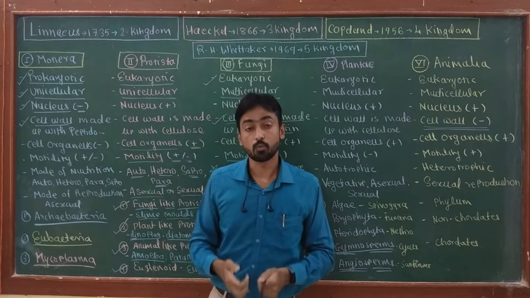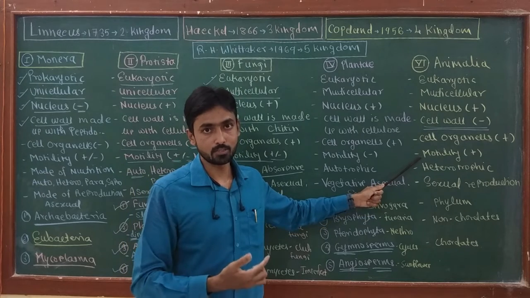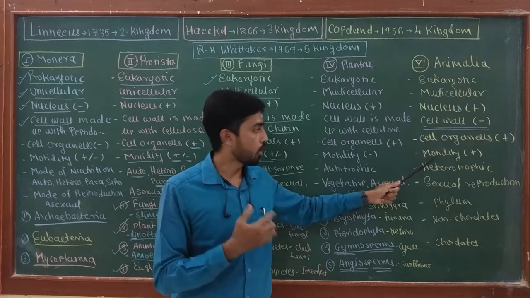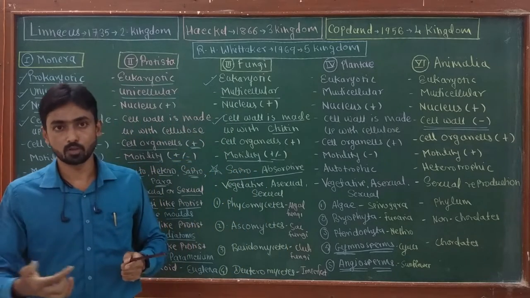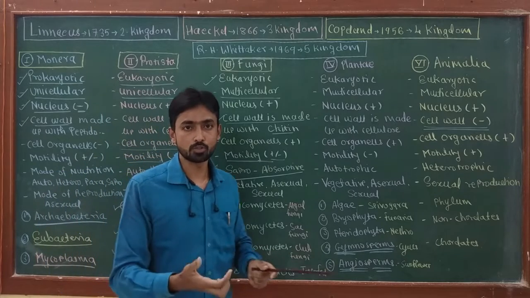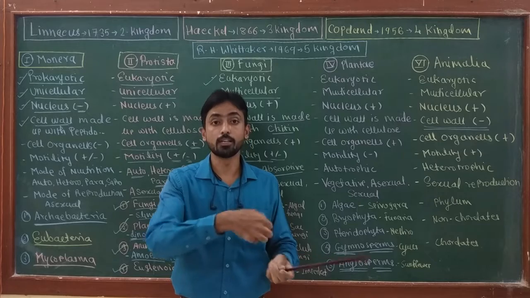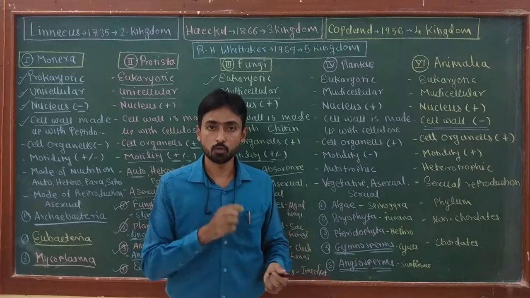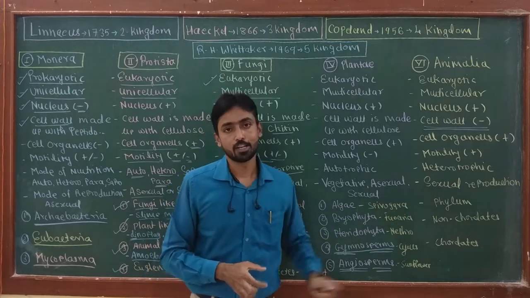Well developed cell organelles are present. Another important feature is motility. Almost all animals are motile. They show locomotion with the help of limbs or legs. Some animals like sponges do not show locomotion, they are sedentary, they grow by attaching to a solid surface, but most animals are motile. They are heterotrophic.